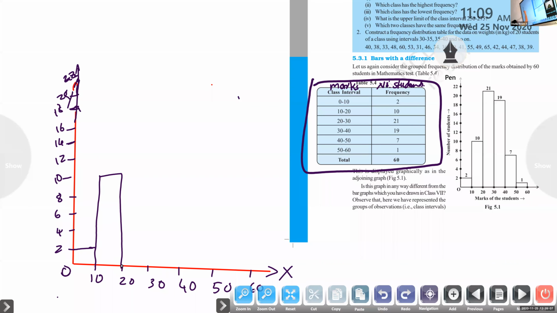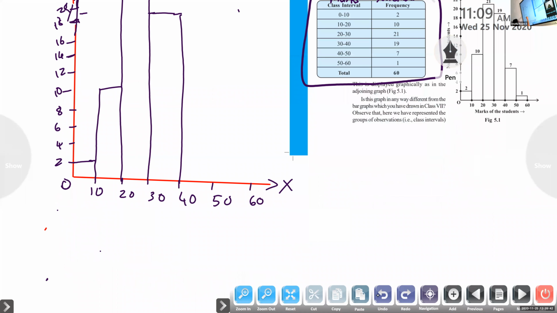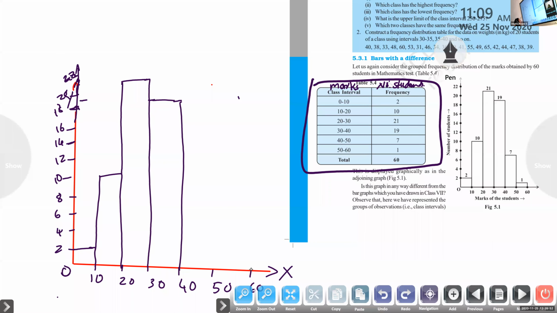20 to 30, 21 will be in the middle of 20 and 22. 30 to 40, 19, it is between 18 and 20. 40 to 50, 7, between 6 and 8. 50 to 60, 1.